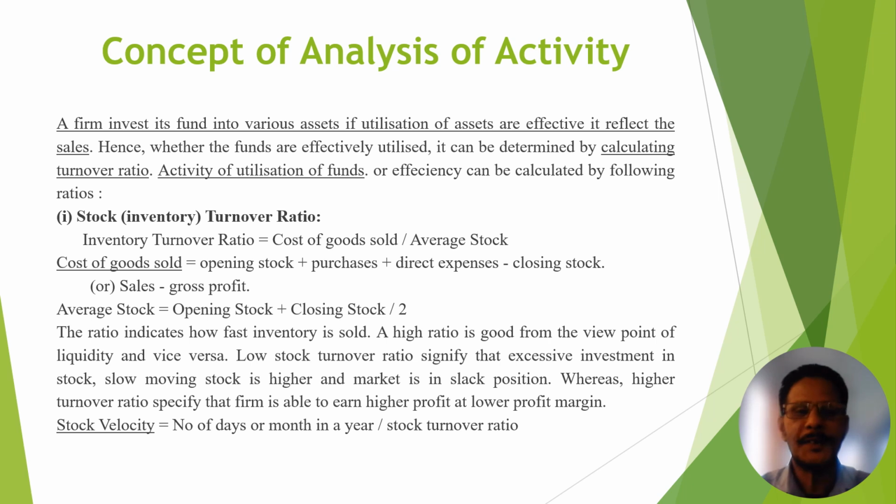Whereas a higher turnover ratio specifies that the firm is able to earn higher profit at a lower profit margin. If your stock turnover ratio is high, it means ability to earn higher profit at a lower profit margin. This is all about stock turnover ratio.